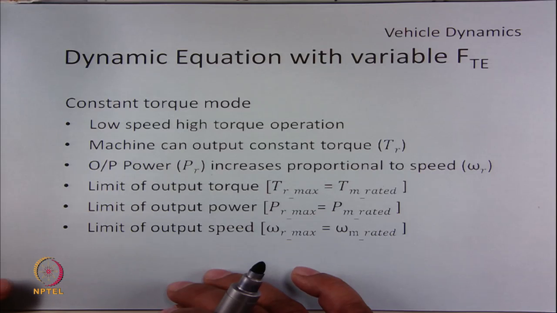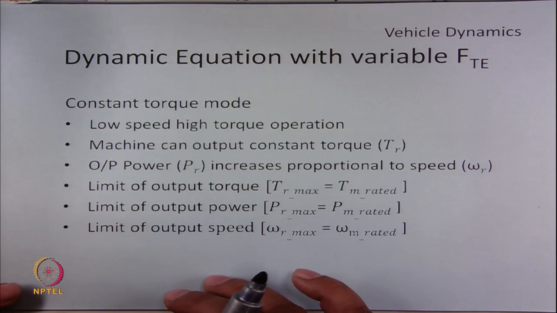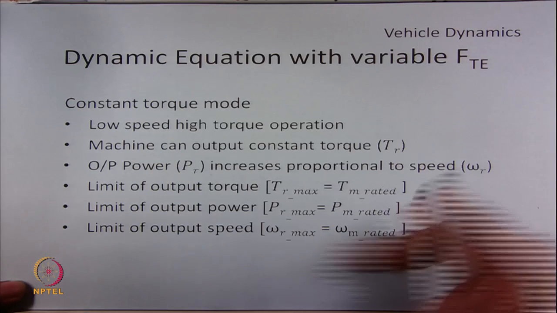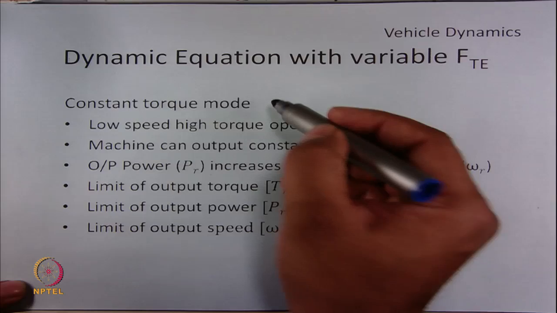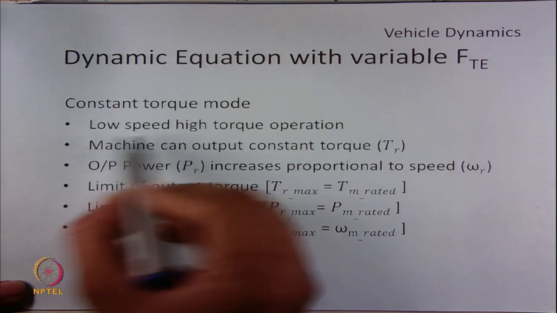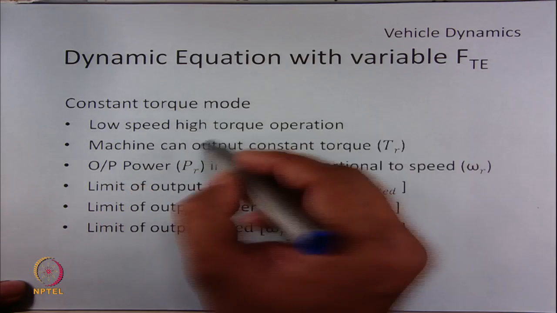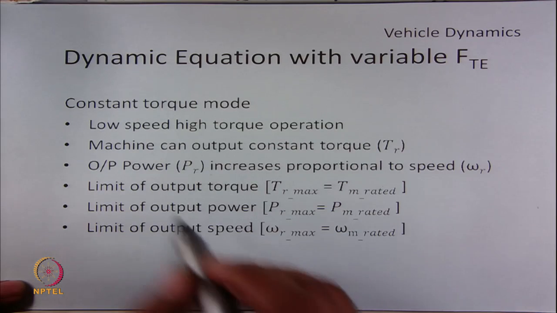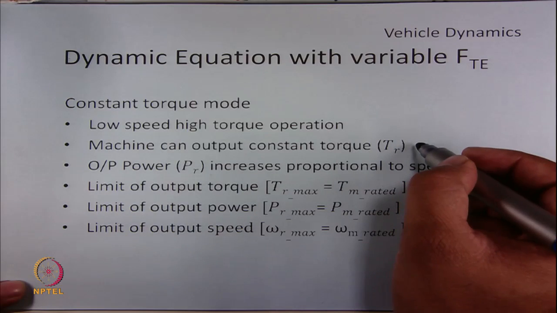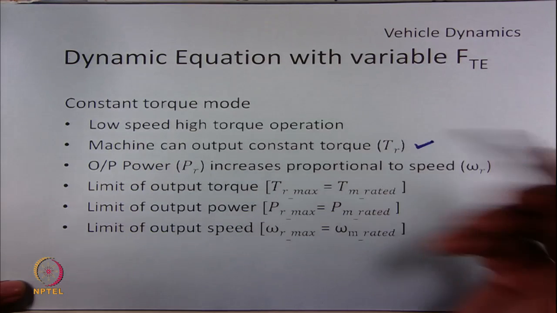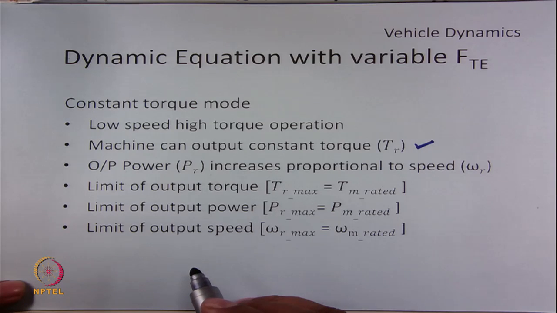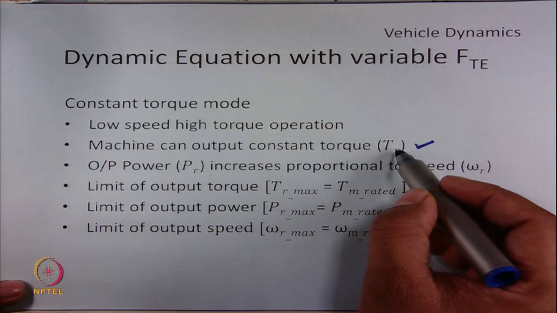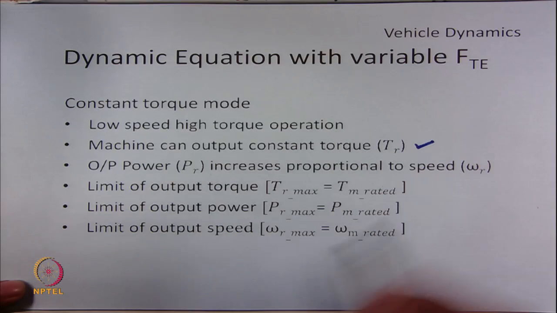So, let us try to understand these different modes in more detail. So, in a constant torque mode, we are operating at low speeds and high torque. So, we need the initial acceleration. The machine outputs constant output torque, generally equal to the rated torque of the machine. The output power increases proportional to speed since the torque input is constant.